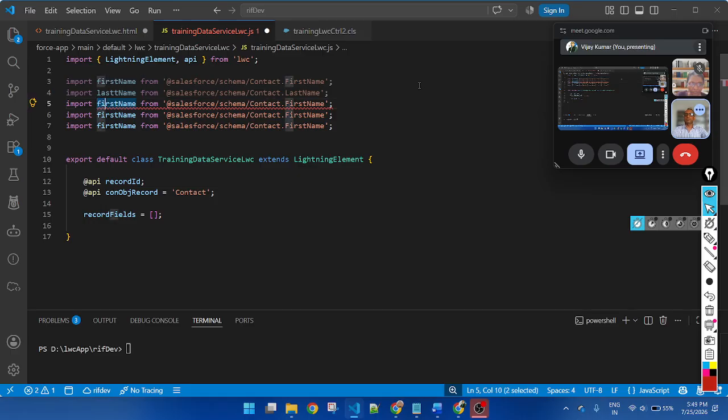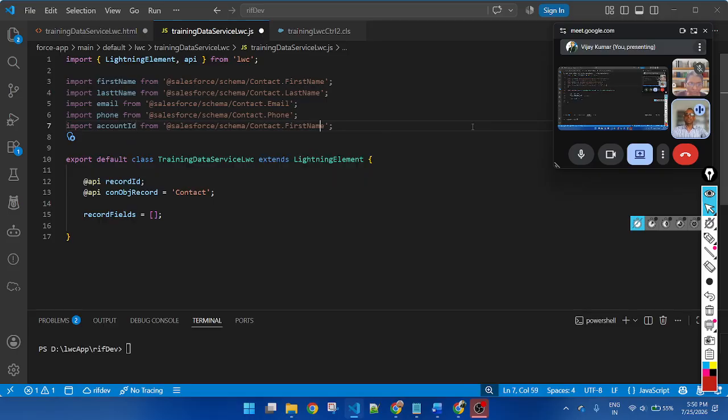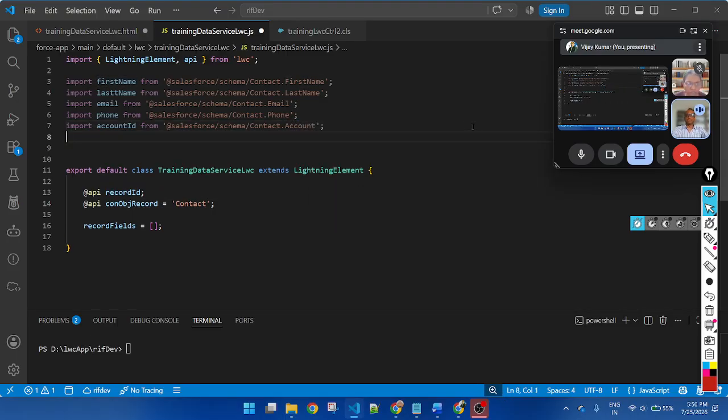And here I want to fetch email, then phone. Then I want to display account ID, which is a lookup. I want to display a picklist value as well. So there is Lead Source, which is a picklist value.